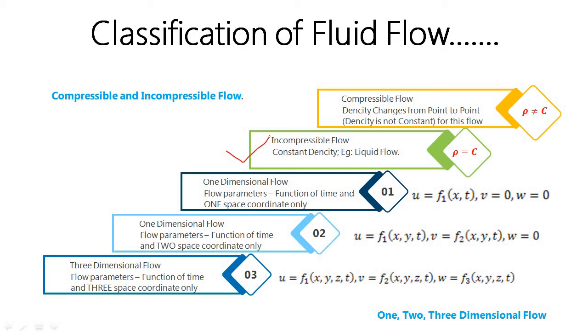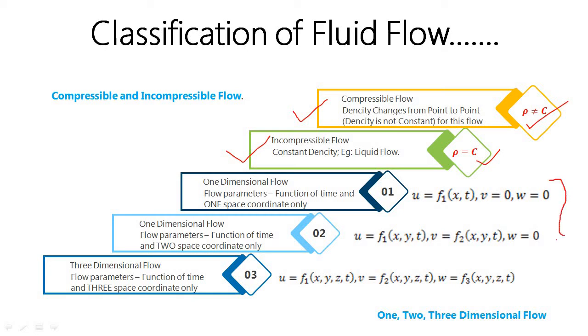So liquids are treated as incompressible, and generally gases are treated as compressible, so there is substantial change in the density. That is why we study compressible fluid flow as a separate course, or gas dynamics, especially the characteristics of air with respect to temperature, with respect to position, etc. So rho equal to constant is incompressible flow. Rho not equal to constant is compressible flow.